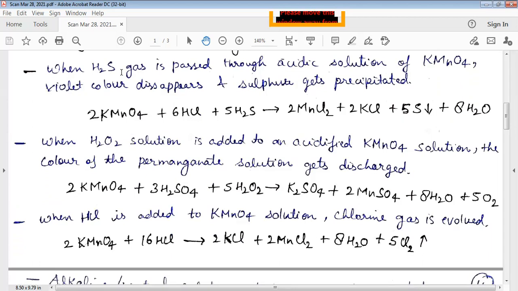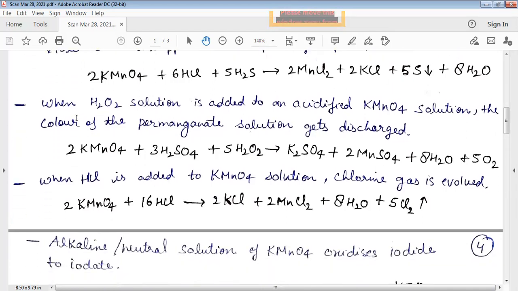Next reaction, when hydrogen sulfide gas is passed through the acidic solution of KMnO4, the violet color of KMnO4 disappears and a precipitate is formed, and that precipitate is of sulfur. See in the reaction, the solution of KMnO4 is made acidic with the help of hydrochloric acid, and when the H2S gas, that is hydrogen sulfide gas, is passed through this acidic solution, the violet color of this potassium permanganate disappears with the formation of a precipitate of sulfur.